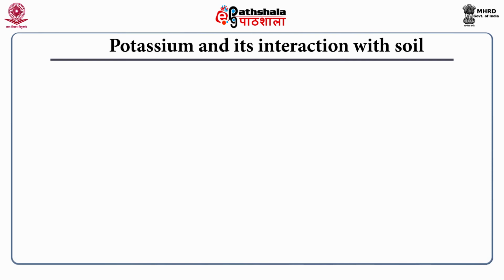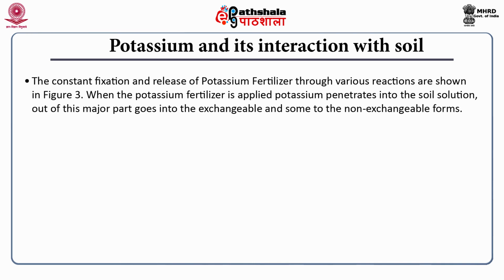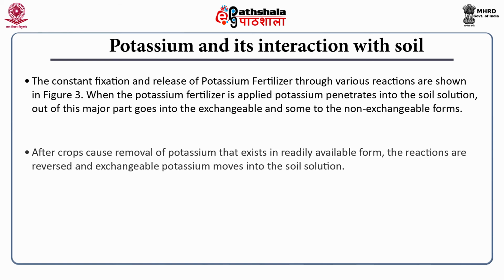Now, let me come to potassium and its interactions with soil. The constant fixation and release of potassium fertilizer through various reactions are shown in the figure. When potassium fertilizer is applied, potassium penetrates into the soil solution. Out of this, the major part goes into the exchangeable and some into the non-exchangeable forms. After the crop removes potassium that exists in readily available form, the reactions are reversed and exchangeable potassium moves